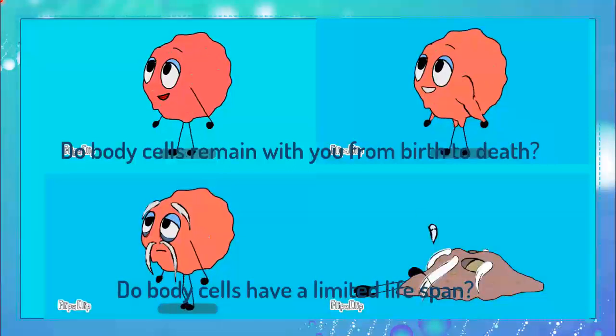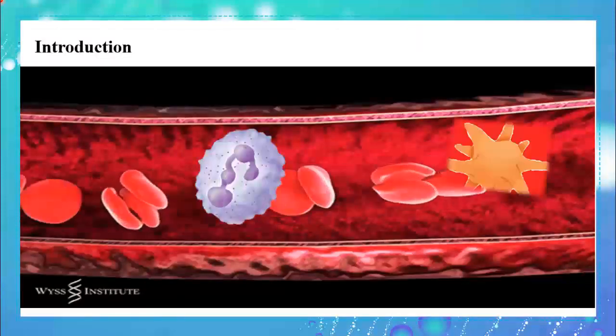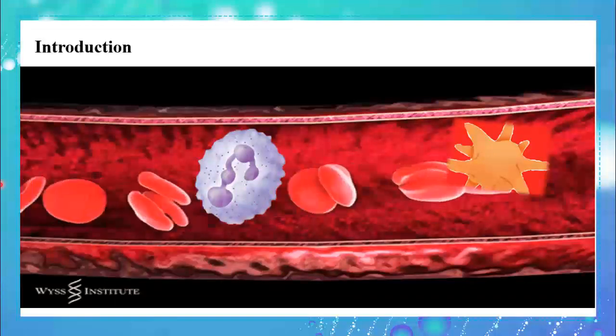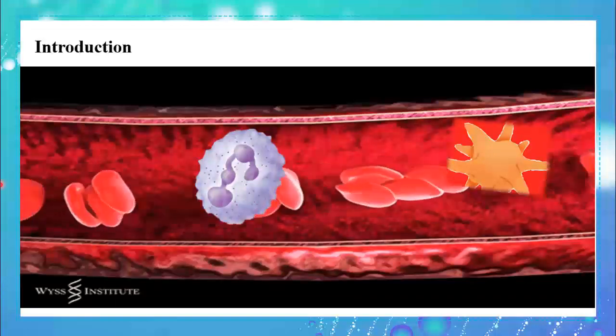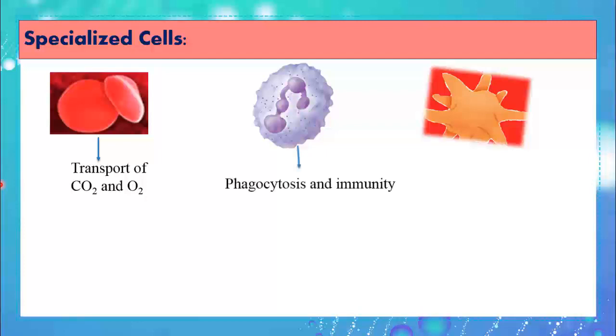To find the correct answer, let's study some blood cells found in your bloodstream, such as the red blood cells, the white blood cells, and the blood platelets. The three cells have separate functions. Do you know the function of each of these three blood cells? You should know by now that the red blood cells are responsible for transport of carbon dioxide and oxygen. The white blood cells are responsible for phagocytosis and immunity, while blood platelets are responsible for blood clotting or closing the site of injury.